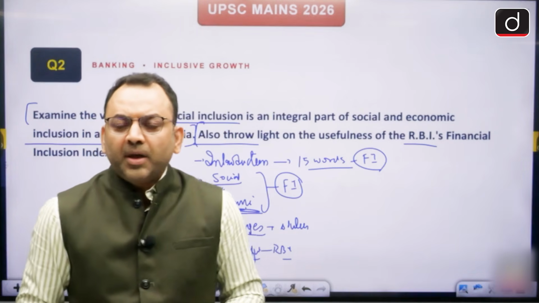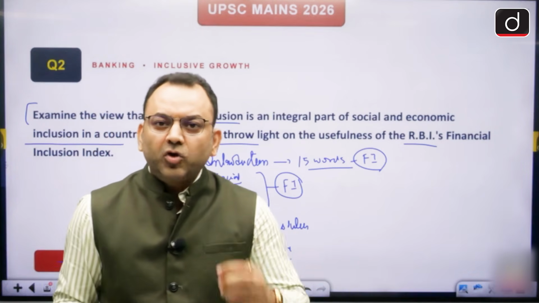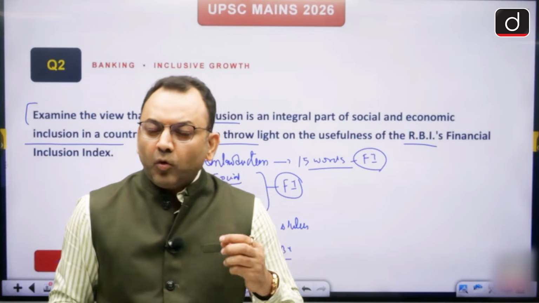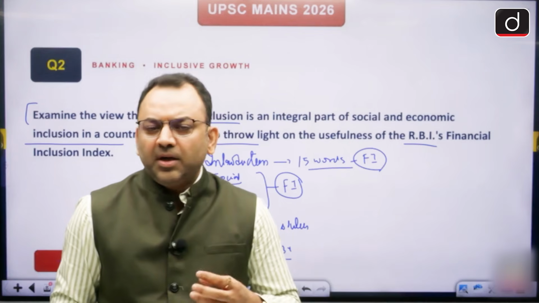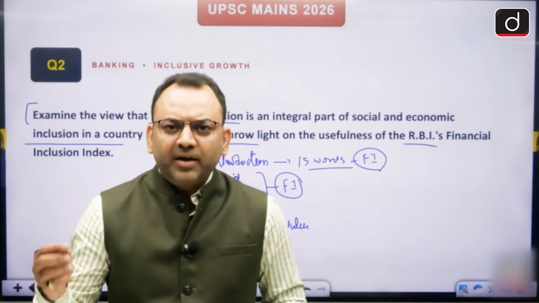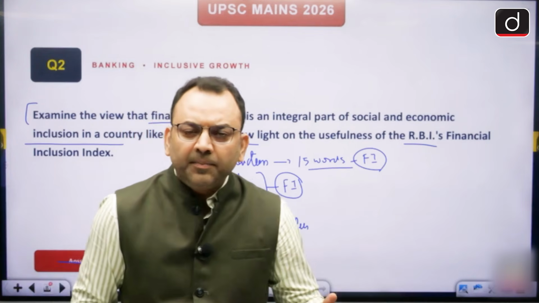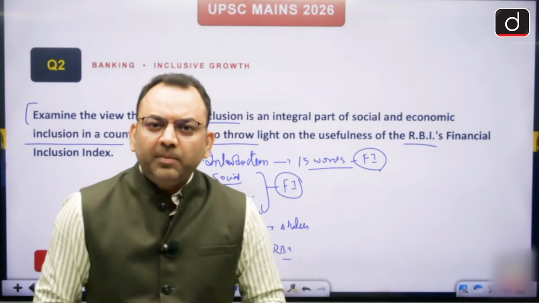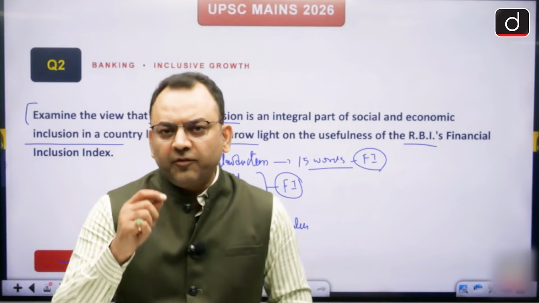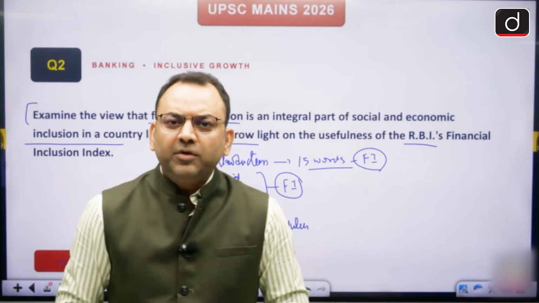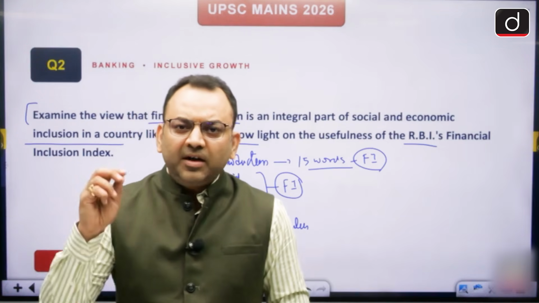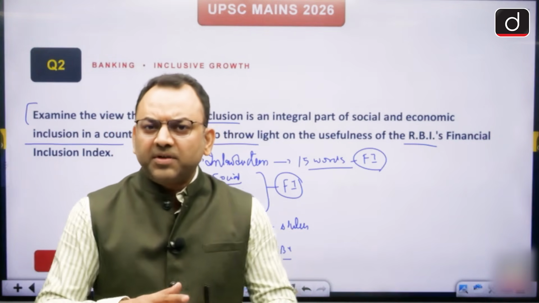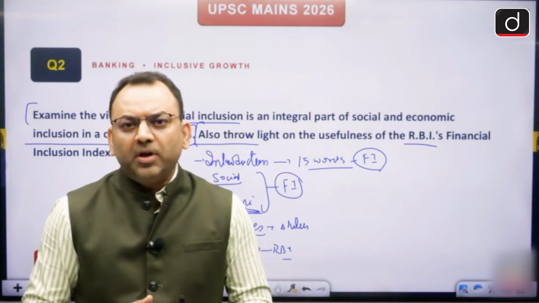The point is, you see, people can easily get insurance, pension, the subsidies through the banking system. The old elderly people, the widows, the diseased person need not go to the banks to get their pensions. They will get in the bank directly. The PM Kisan subsidy comes in the bank directly. The PM Jeevan Jyoti Bima Yojana, you pay 436 rupees of premium, you get a 2 lakh rupees of life insurance. So all transactions are easily done by this bank. If the bank was not there, it was a very cumbersome process to get the whole insurance done.